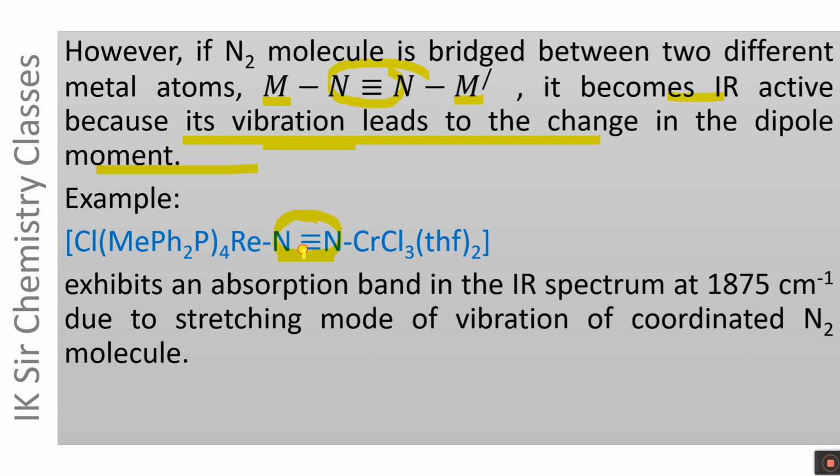In this end-on bridging mode of linkage, the N2 molecule is attached to a rhenium atom on one side and a chromium atom on the other side, and hence it is IR active. It exhibits an absorption band in the IR spectrum at 1875 cm inverse due to a stretching mode of vibration of the coordinated N2 molecule.